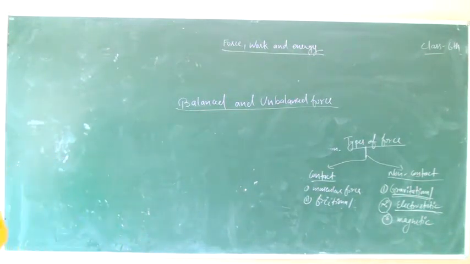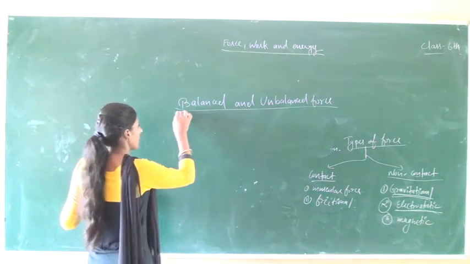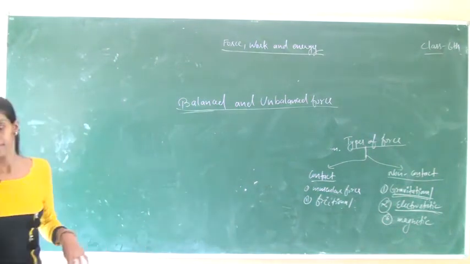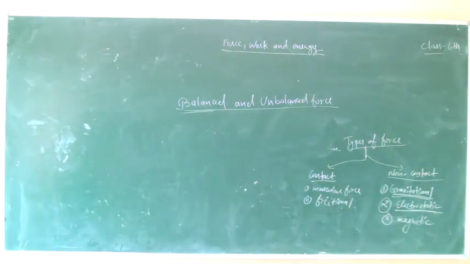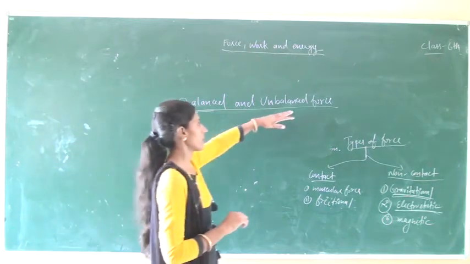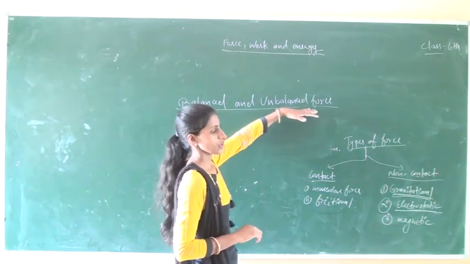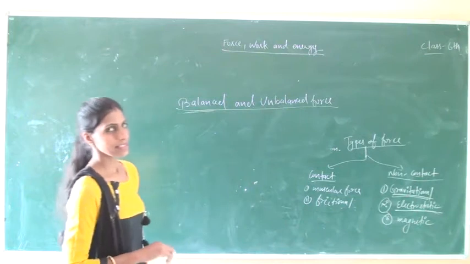For example, a person holding a briefcase in hand, squeezing a lemon. These are the examples of balanced force. Now in unbalanced force, if a number of forces acting on an object produce either a change of state of rest or motion or direction or in their shape.